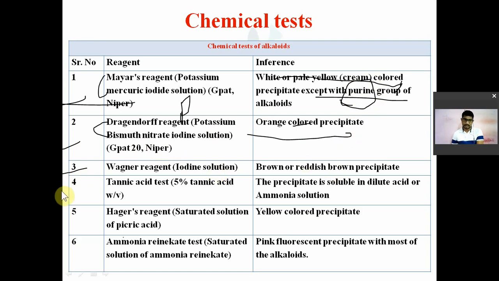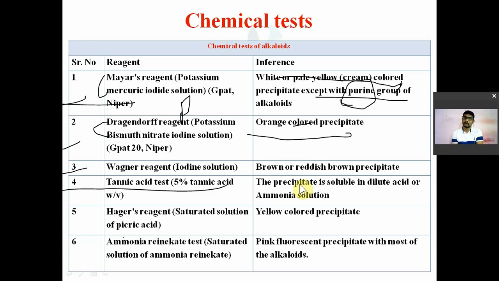Wagner's reagent means iodine solution; you will get a brown or reddish brown precipitate. 5% tannic acid is used, which can precipitate the alkaloid; the precipitate is soluble in dilute acids or ammonia. That's why tannic acid is also used in the universal antidote: 3 parts of tannic acid, 2 parts of activated charcoal and 1 part of magnesium oxide.